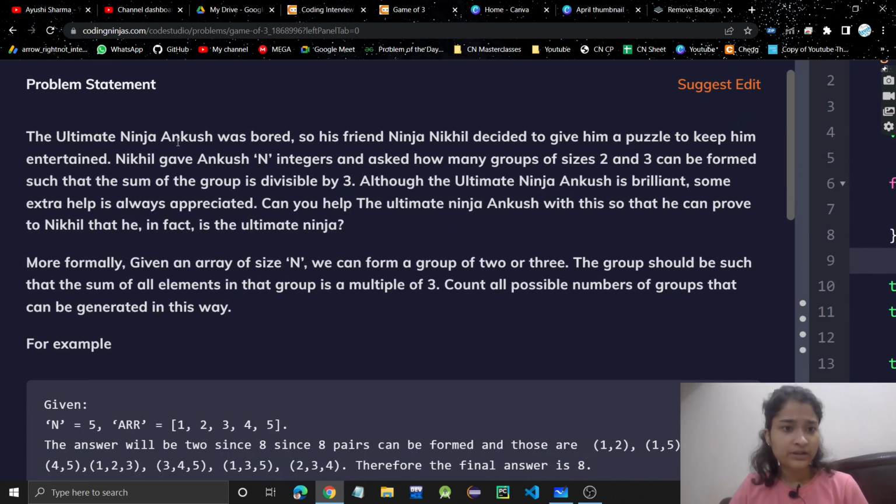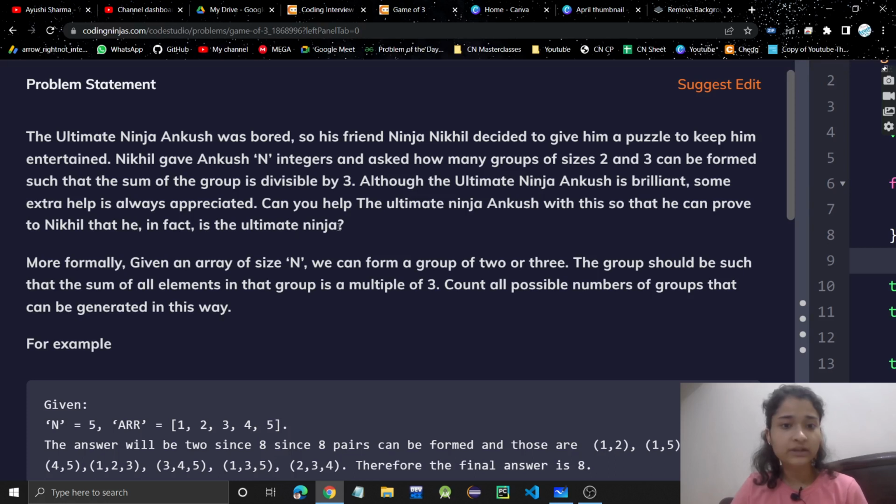The ultimate ninja Ankush was bored, so his friend Ninja Nikhil decided to give him a puzzle to keep him entertained. Nikhil gave Ankush n integers and asked how many groups of sizes 2 and 3 can be formed, such that the sum of the group is divisible by 3. So we have to make groups of sizes 2 and 3, and those groups' sum should be divisible by 3. Although the ultimate ninja Ankush is brilliant, some extra help is always appreciated. Can you help the ultimate ninja Ankush with this so that he can prove to Nikhil that he in fact is the ultimate ninja?